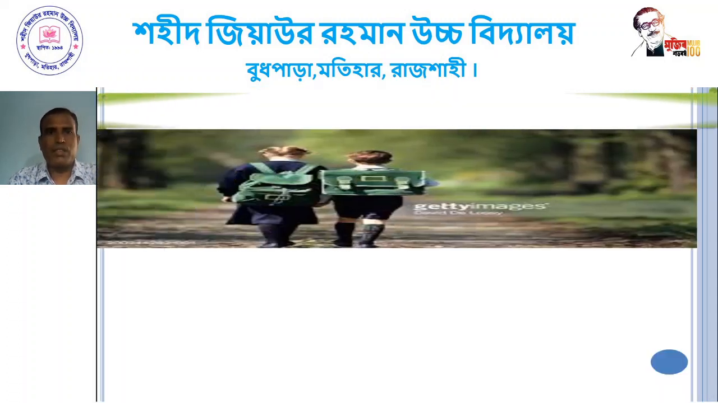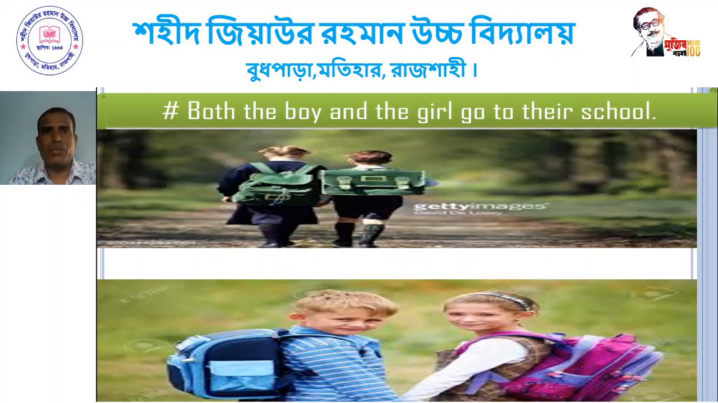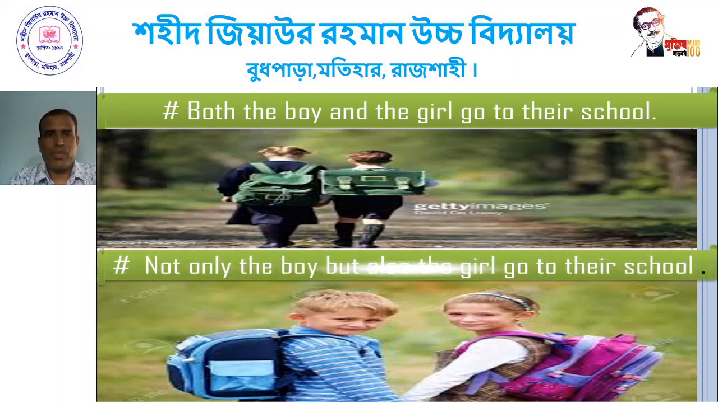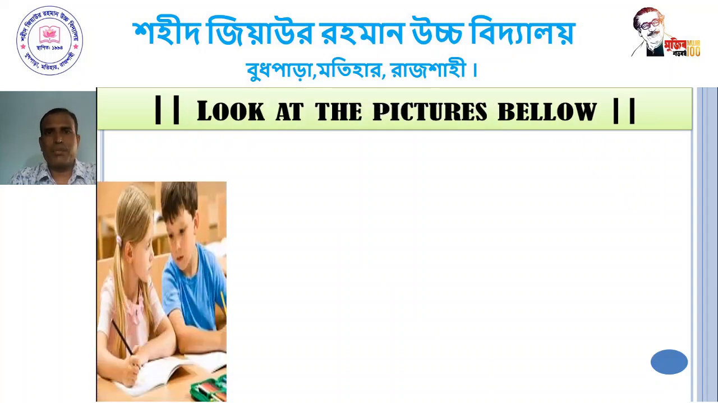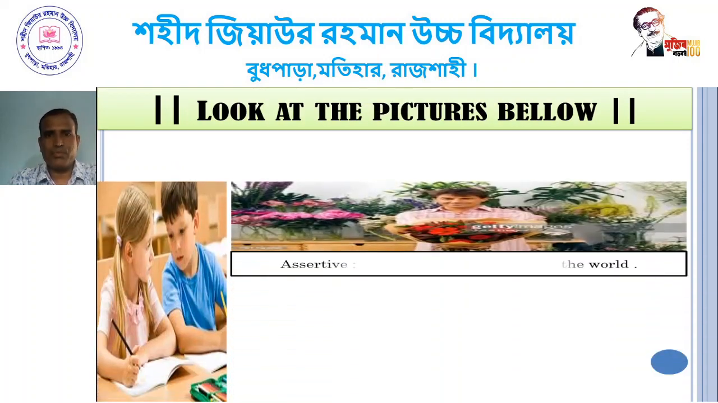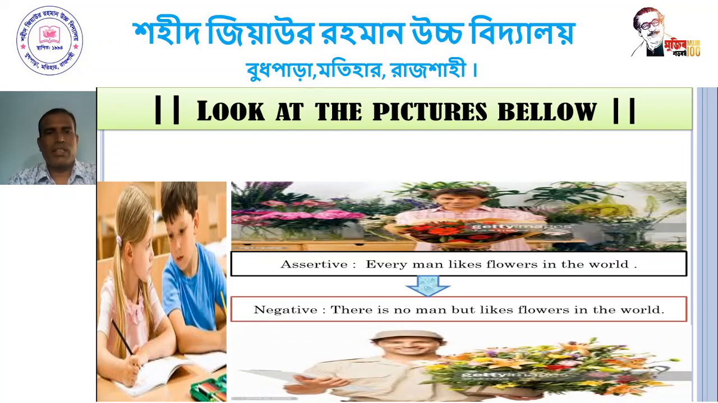Dear student, what is in this picture? Both the boy and the girl go to their school. Not only the boy but also the girl go to their school. Look at the pictures below. Every man likes flowers in the world. And the negative form of this sentence: there is no man but likes flowers in the world.